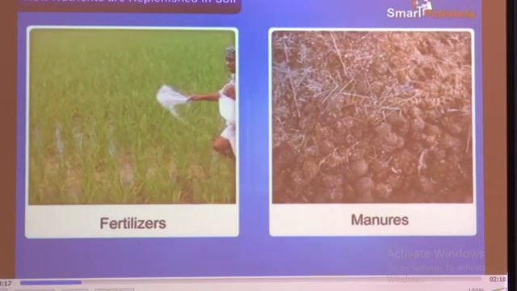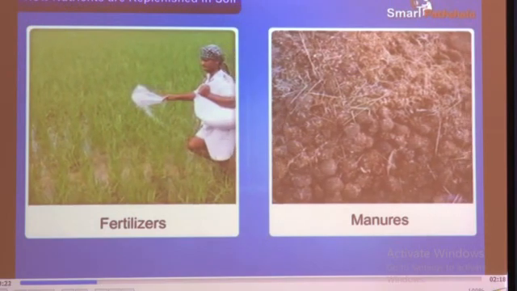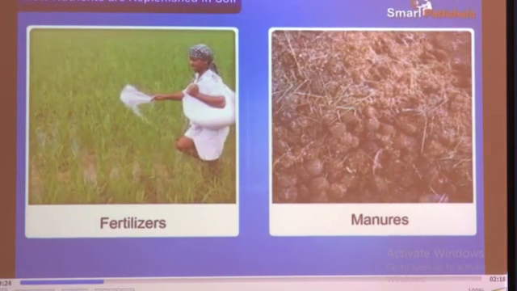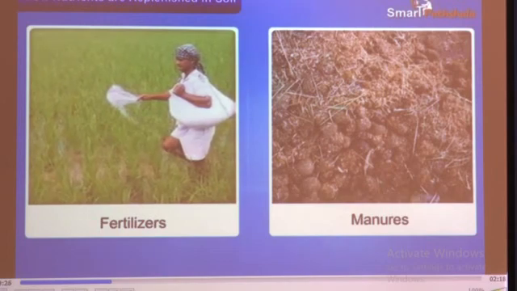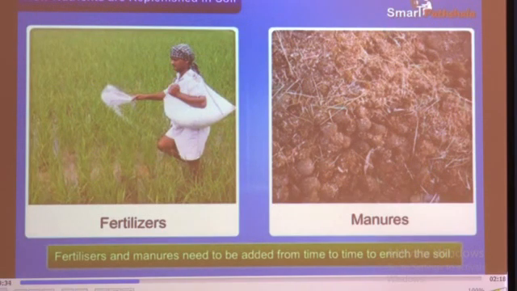Hence, their amounts in the soil keep on declining. Fertilizers and manures contain plant nutrients such as nitrogen, potassium, phosphorus, etc. Hence, fertilizers and manures need to be added from time to time to enrich the soil.